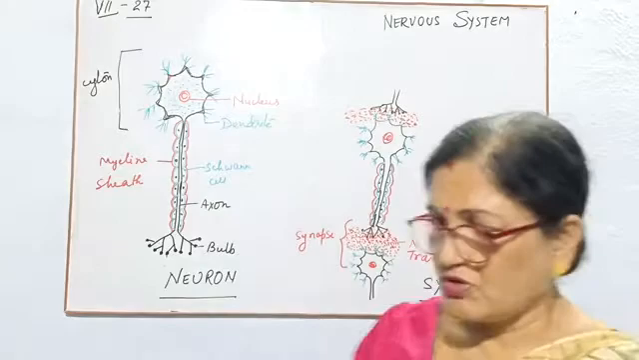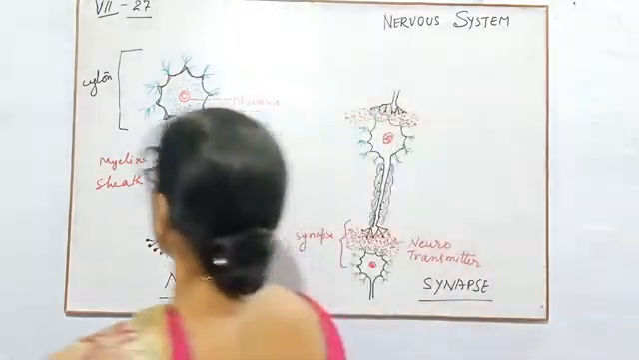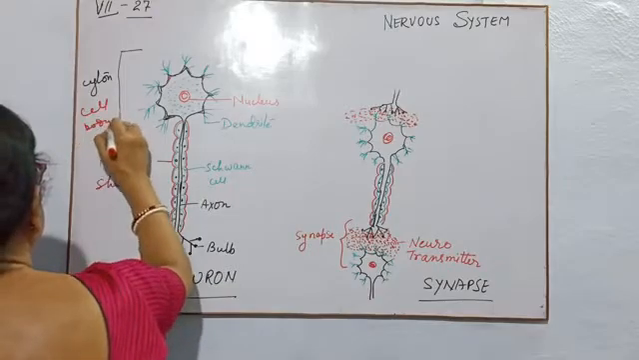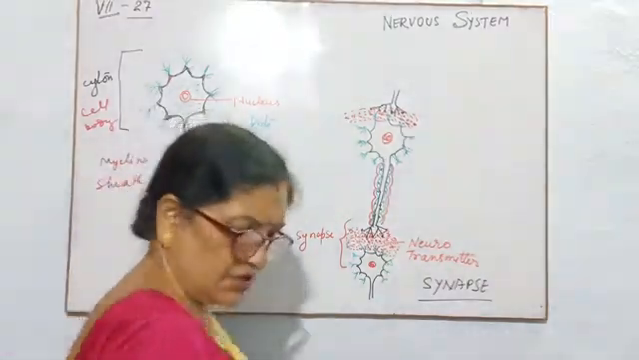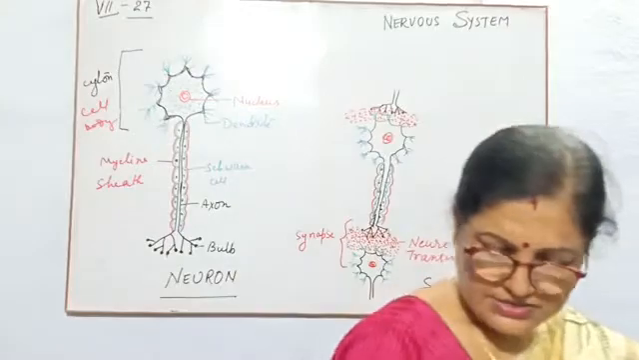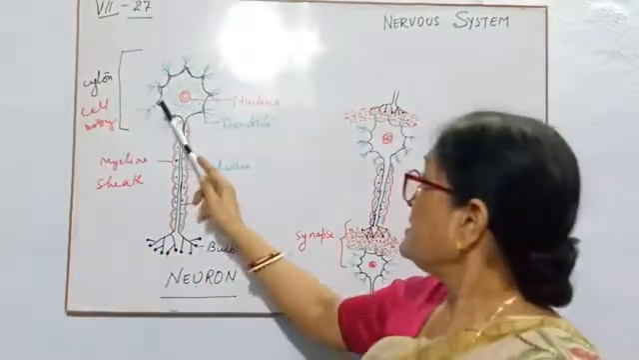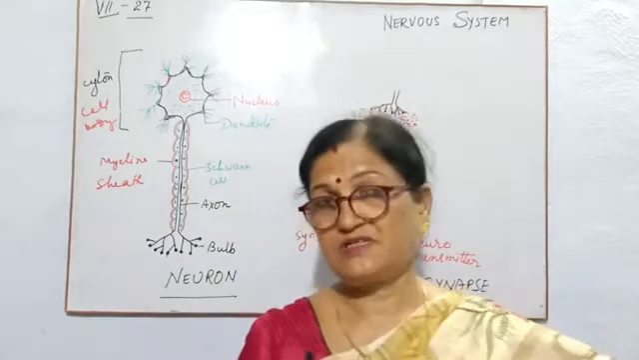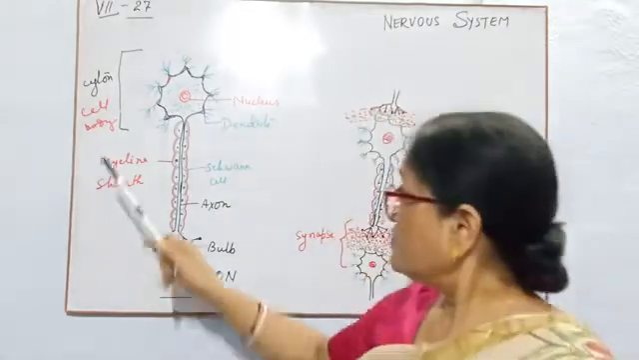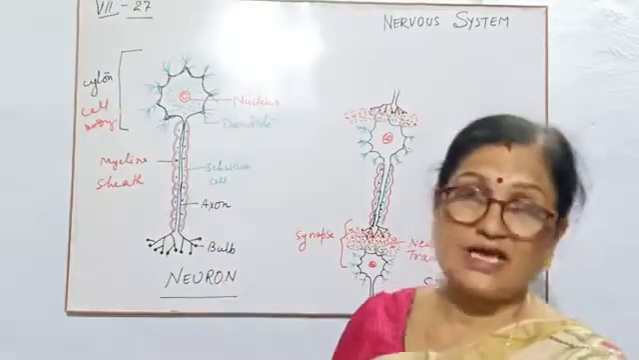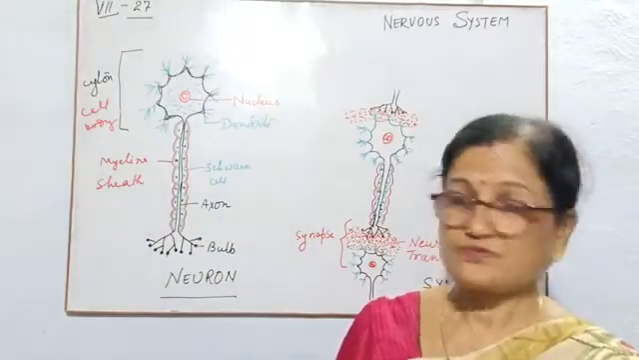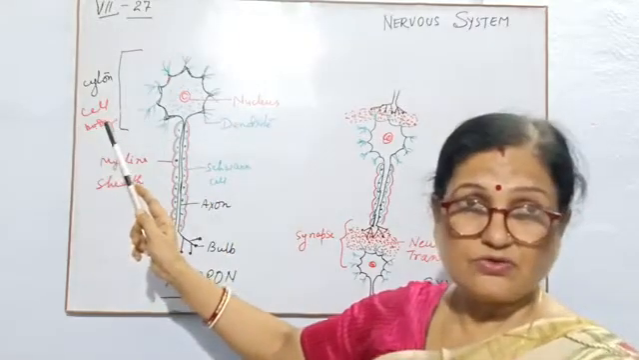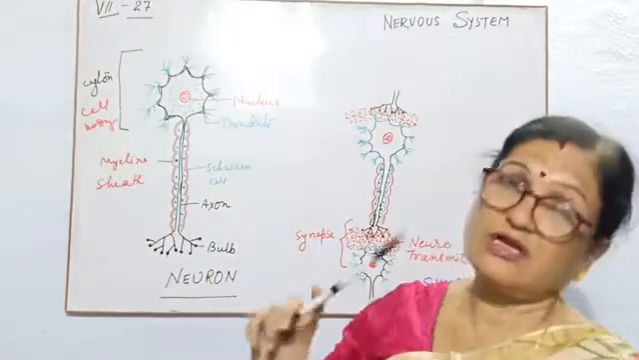Cyton is also called the cell body. In the structure of the neuron, you can see here a star-shaped structure. This is the main part of the neuron. That's why one name given is cell body. Now it is known as cyton. So this is the main part of the neuron or nerve cell.